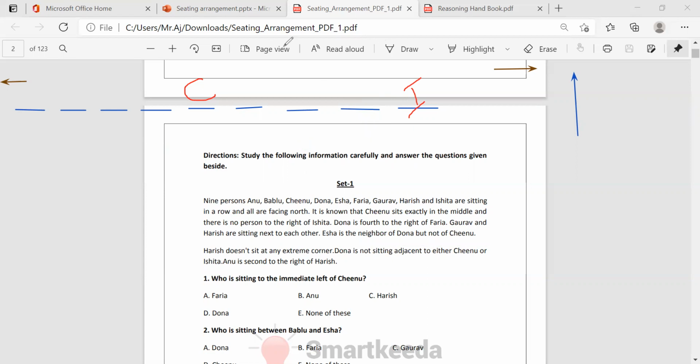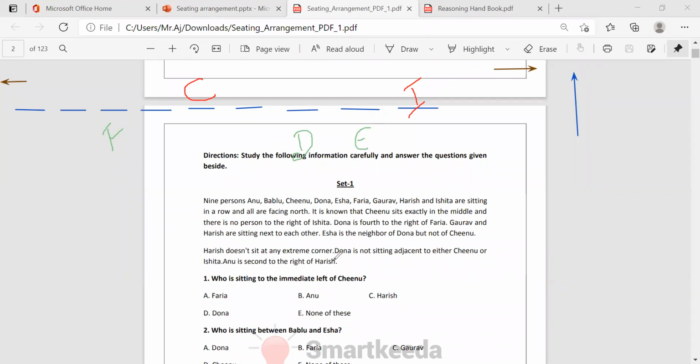So maybe we can take Faria here? Then 1, 2, 3, 4, the place is D, Dona, right? And that means Dona is there. And see here, what do we know? Isha is neighbor of Dona, but not neighbor of Chinu. So we can take Isha here, right?